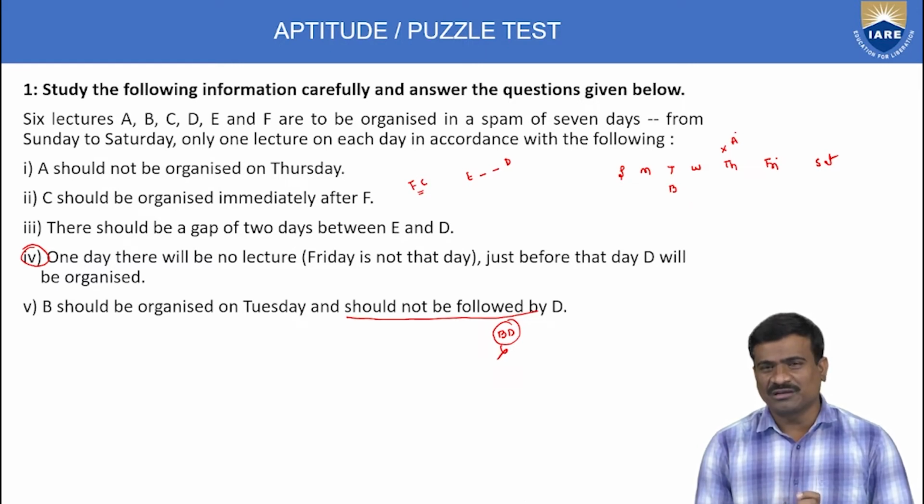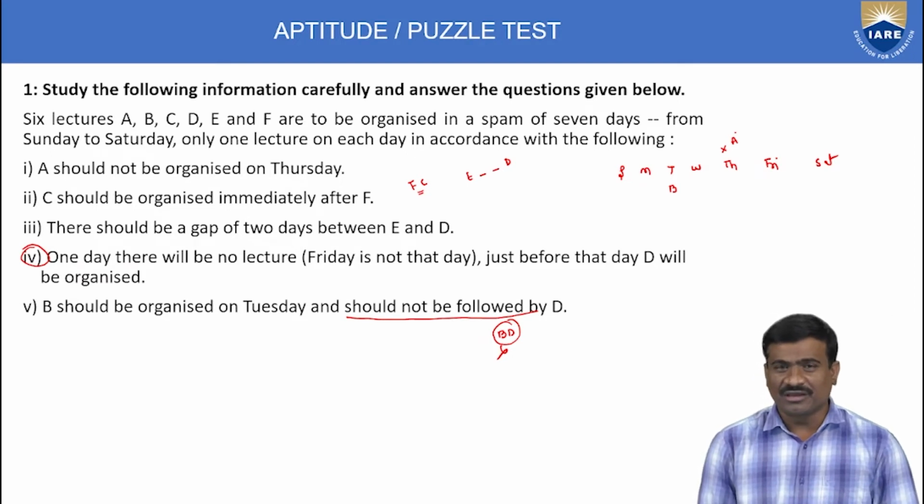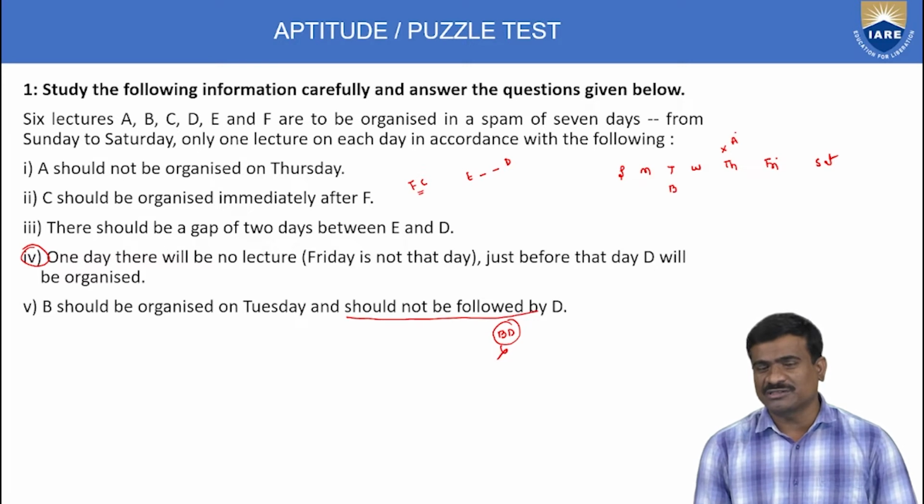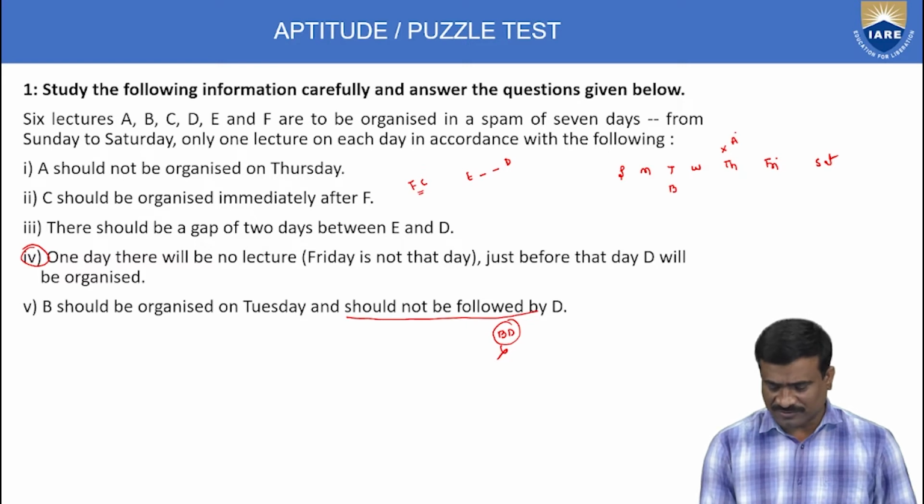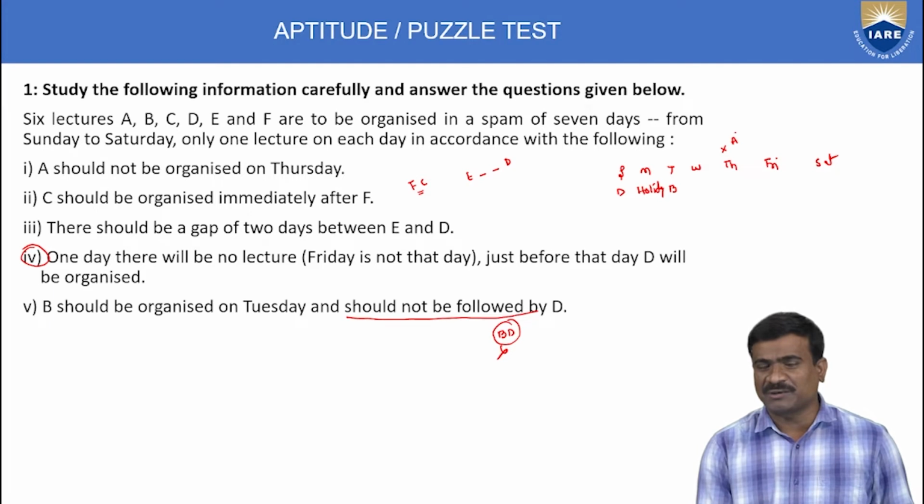Wednesday not possible, Thursday not possible, and Saturday also not possible. Remaining 2 days only. Check Sunday: if Sunday is the holiday, the day before is not possible. Remaining only one choice, that is Monday. Suppose Monday is the holiday, and before that day D will be organized. Next, third statement, there should be a 2 days gap between D and E. Here, Monday and Tuesday.